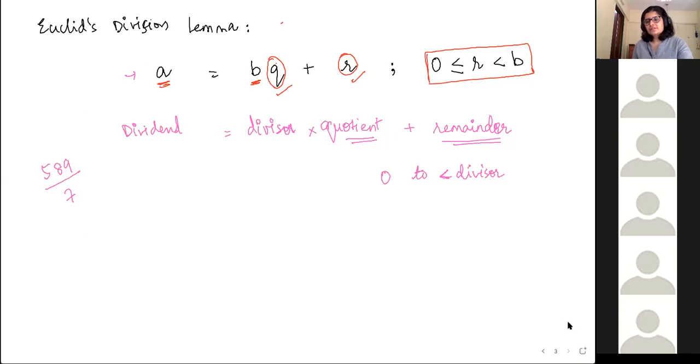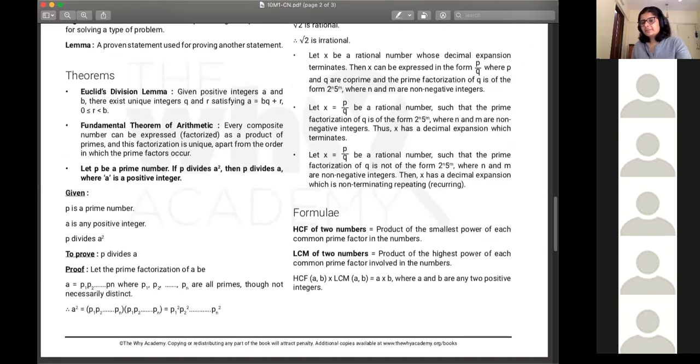Based on this, another theorem was defined, which is the fundamental theorem of arithmetic. What this theorem states is that every composite number can be expressed as a product of primes.